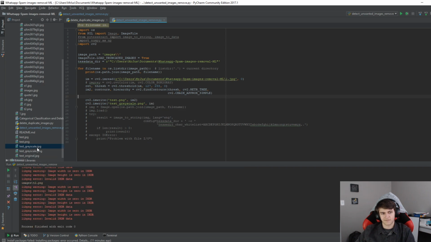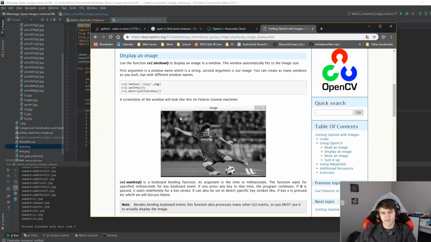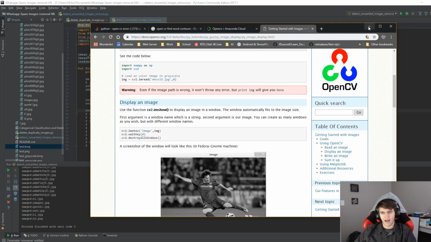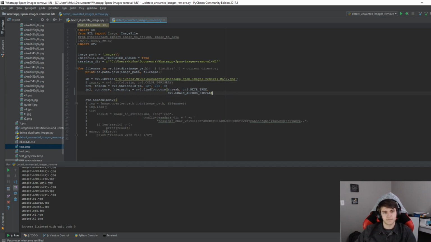Ruh-roh. No dice. So I think there might be a problem. I think I'm probably dumb in assuming that this automatically saves it in a format, although you would think that since you're saving in a .jpeg or whatever, it would work. Apparently not. I'm going to try this named window function, which I think will actually show the image. That's what I really care about. We don't have to worry about actually saving the images right now. So we're going to try this.